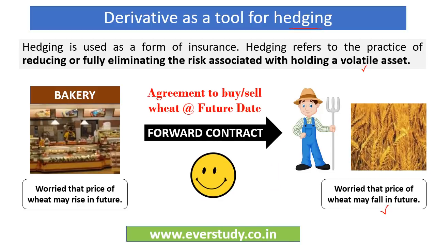So what happens is they enter into a forward contract, which is a kind of derivative contract in which they agree to buy or sell wheat at a future date at a certain specified rate. So they already decide that, okay, I'll buy this much kgs of wheat at this particular time at this particular rate. They have already decided all the aspects about the forward transaction, and this is a forward contract. So that's why this can be used as a tool for hedging. The risk which you had of rise or fall in the price of the wheat is now hedged, is now insured by entering into a forward contract.